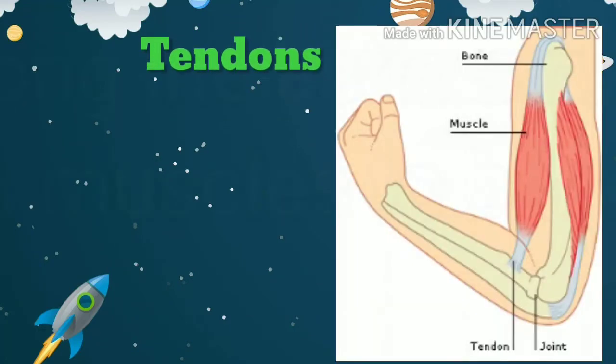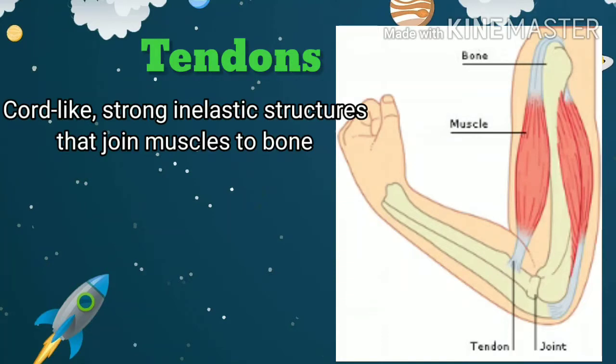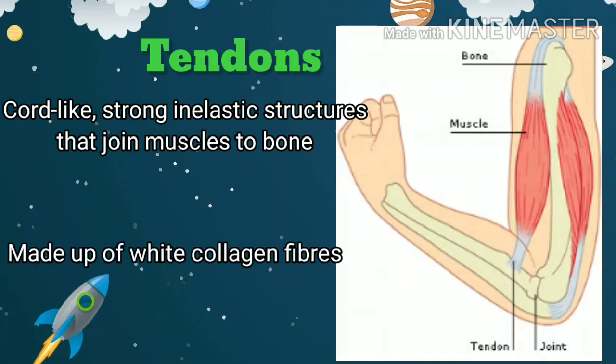The next type of dense connective tissue is tendons. Tendons are cord-like structures which are strong but non-elastic, and they join muscles to bones. They are made up of white collagen fibers. That is why they are non-elastic.